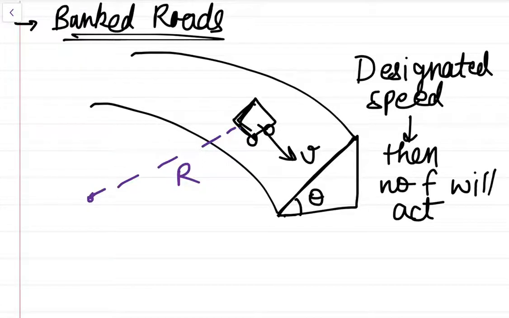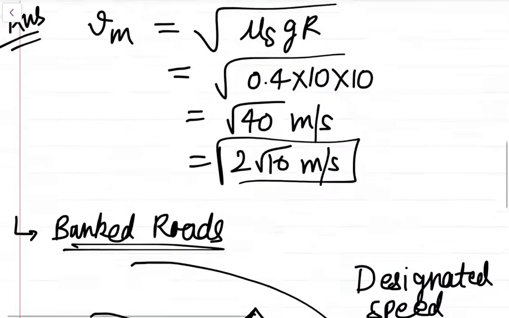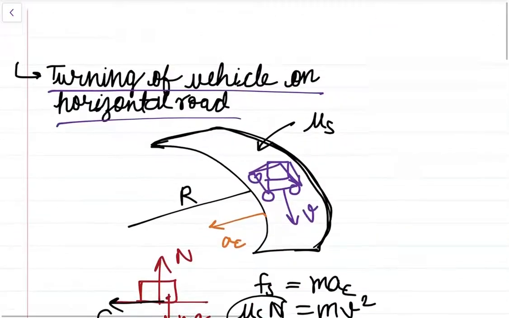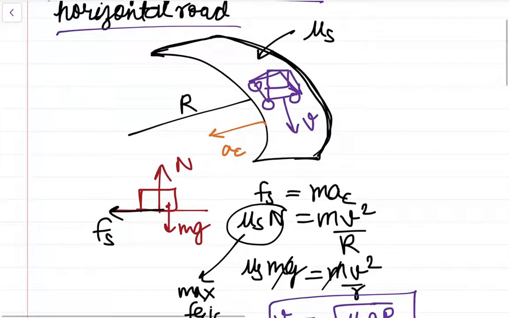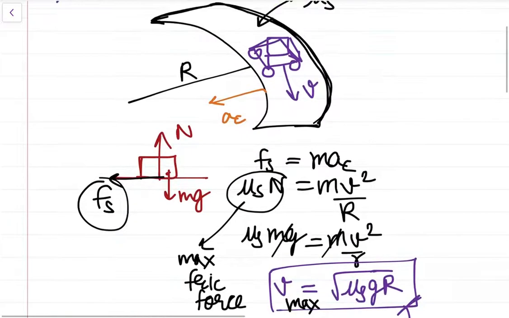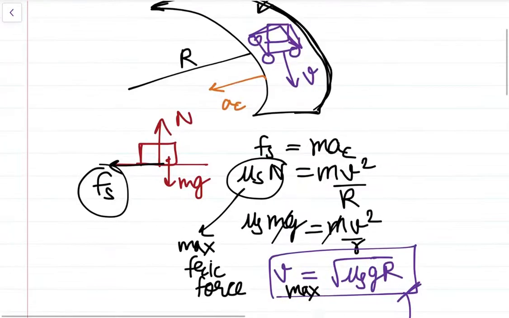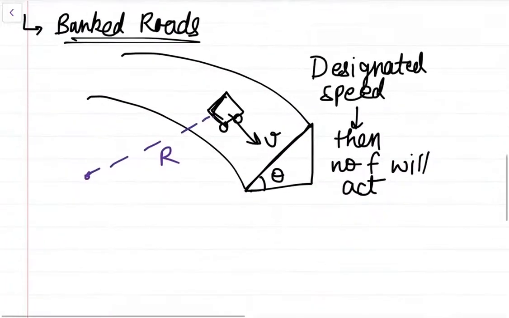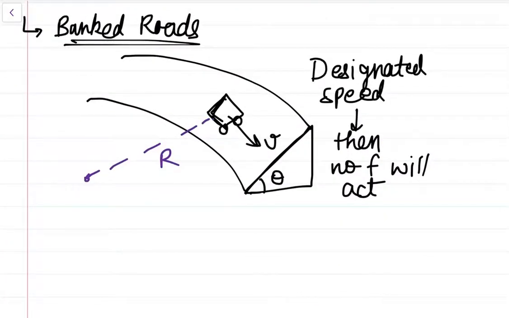Because when we take a turn, like in the previous case scenario, there is very high friction acting in the horizontal direction. So we have to take the help of friction on the horizontal road. But if we do not want to take the help of friction, to prevent the wear and tear of our tires, we have to make banked roads.